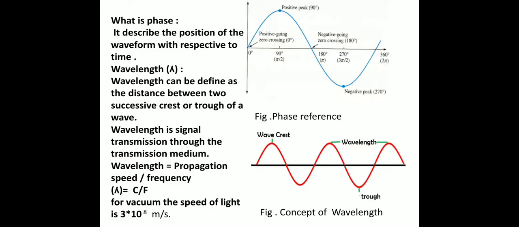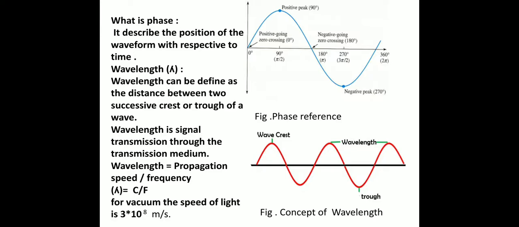Next is the wavelength. What is the wavelength? It is denoted by lambda. The wavelength can be defined as the distance between two successive crests of a wave. The concept of the waveform is shown in the figure. That is the crest, and the distance between two successive crests of a wave is called the wavelength.